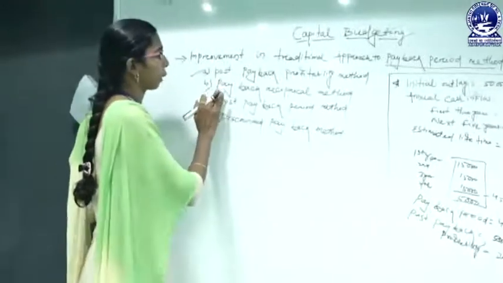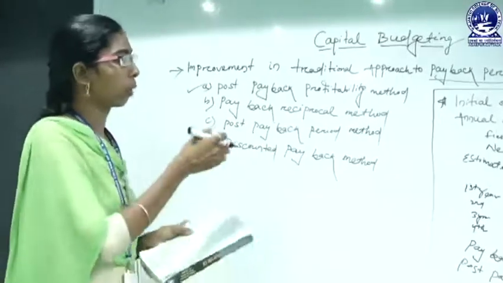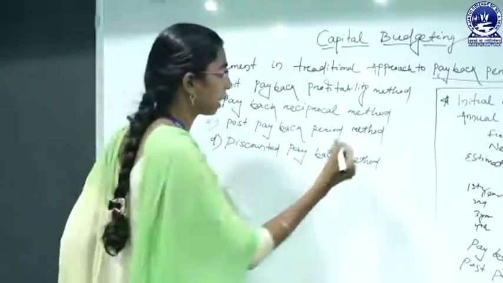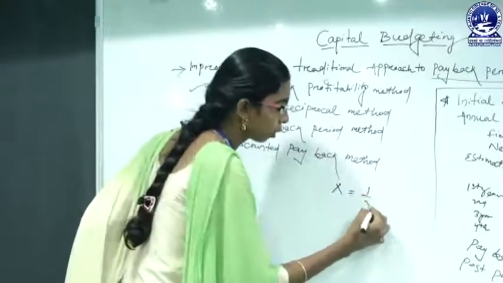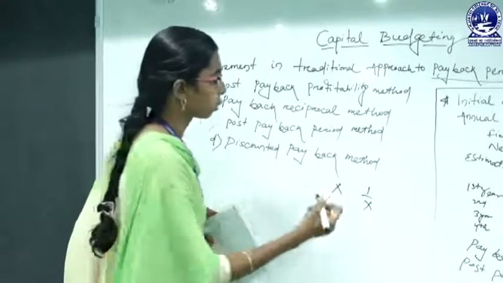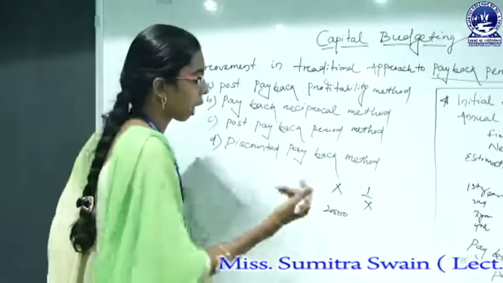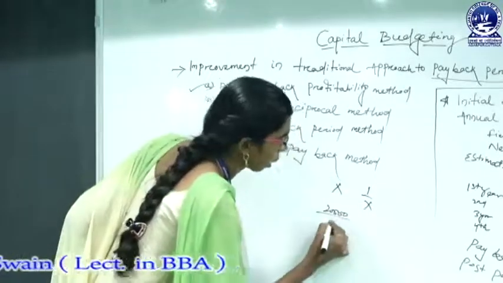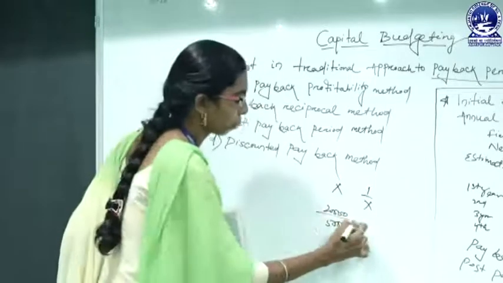Next is the payback reciprocal method. Payback reciprocal means the formula is reversed. If we say something is x, the reciprocal of x is 1 by x. So if our profit is 20,000, it will be calculated as 20,000 divided by our initial investment, that is, 20,000 divided by 50,000.